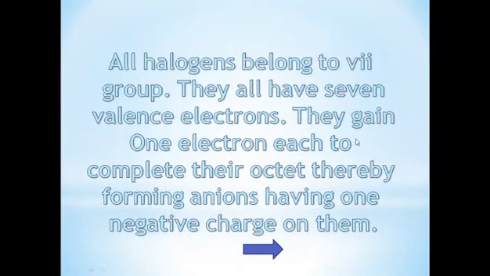Because they have 7 electrons in their valence shell, they gain one electron and complete their octet, and hence they form anions. This is a halogen, and it has 7 electrons in its valence shell. If it gains 1 electron, it will have 8 electrons in its valence shell. So halogens gain 1 electron to form an anion, and in this way they attain noble gas electronic configuration.